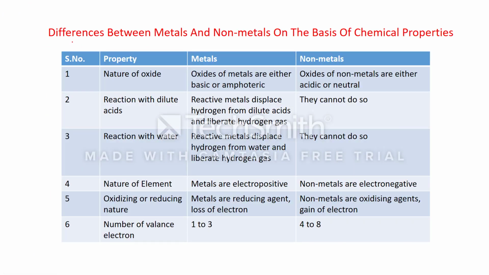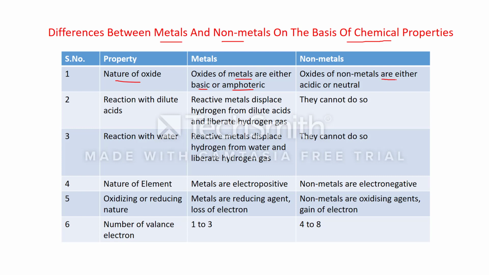These are some chemical reactions of non-metals. Now, we will discuss the differences between metals and non-metals on the basis of chemical properties. First is nature of oxide. Oxides of metals are either basic or amphoteric. We have discussed the meaning of amphoteric: oxides that show reaction with acid as well as base are known as amphoteric.